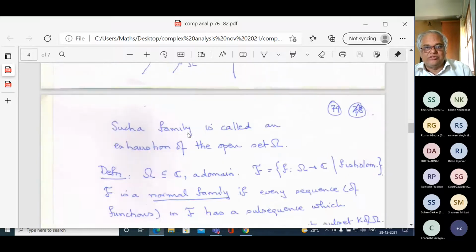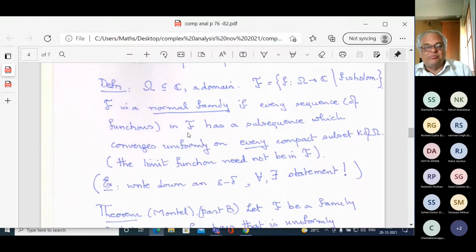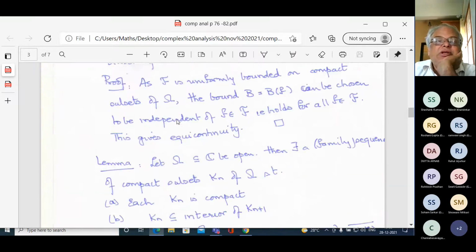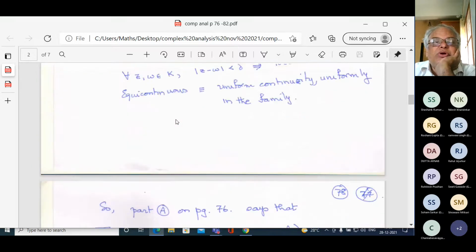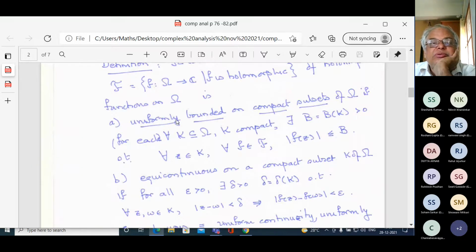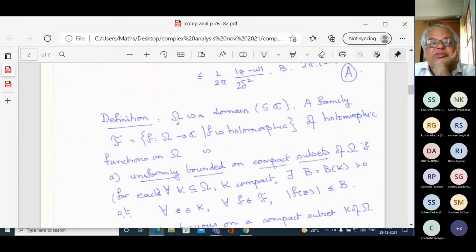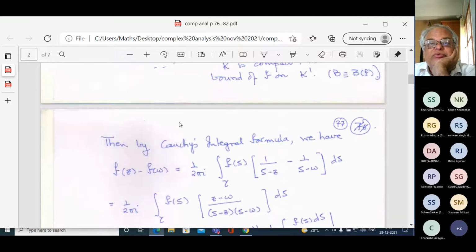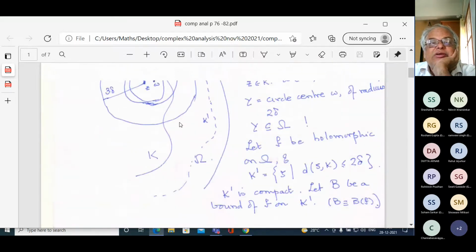And the proof was that you have done this for a family on one compact subset, and then because it is uniformly bounded, you can get it on any compact subset. So this was the proof that we had done last time.